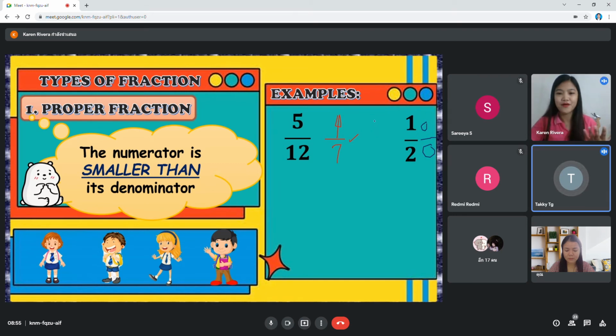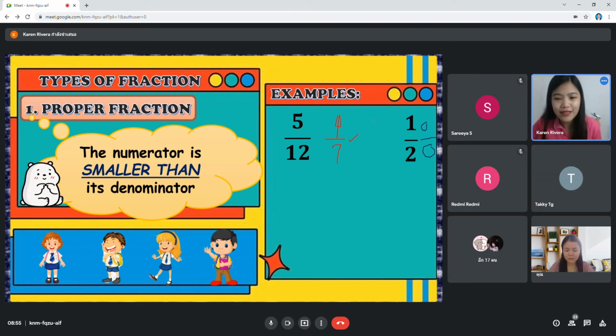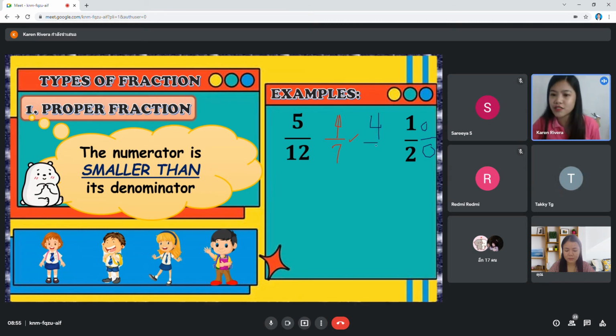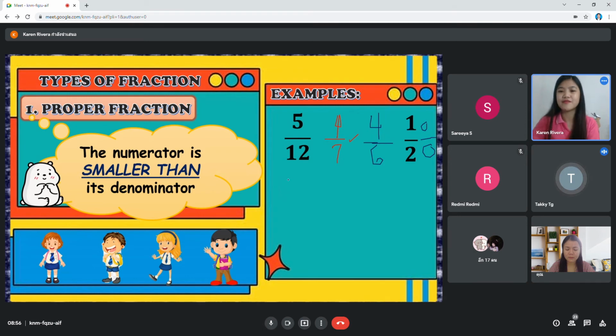4 over 6. Correct. This is correct. 4 over 6. What else? Can you give me another example? 100 over 1000. Okay, very good.